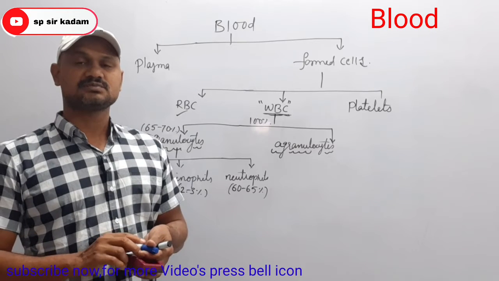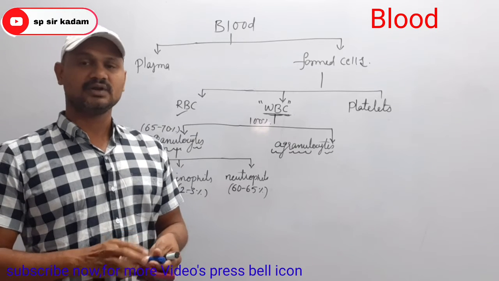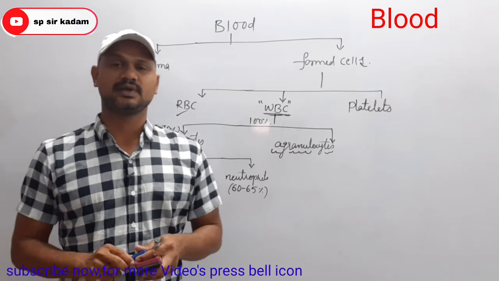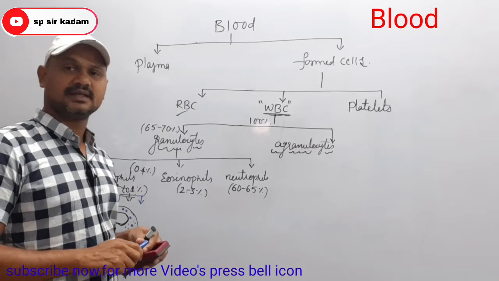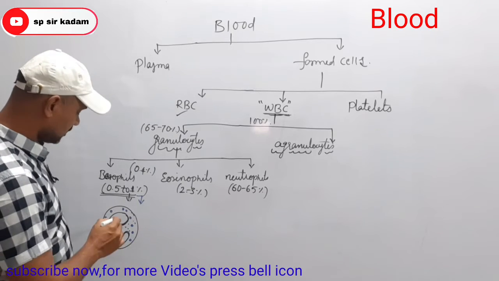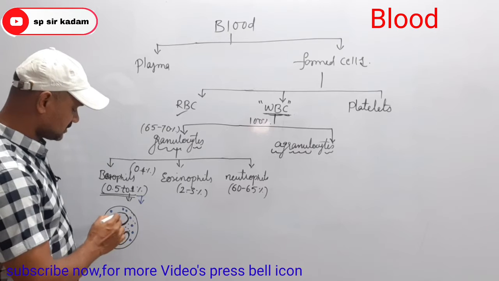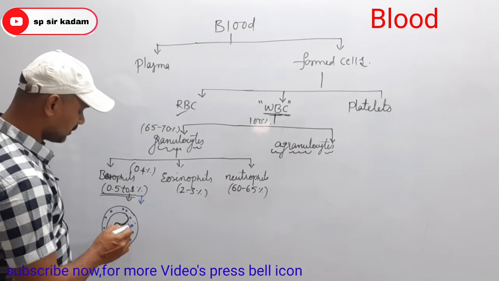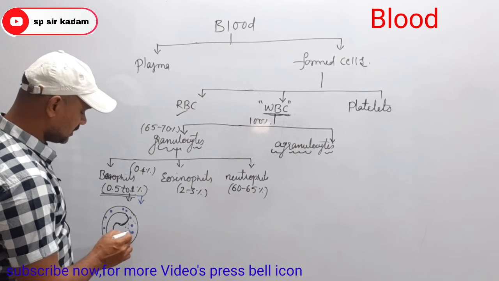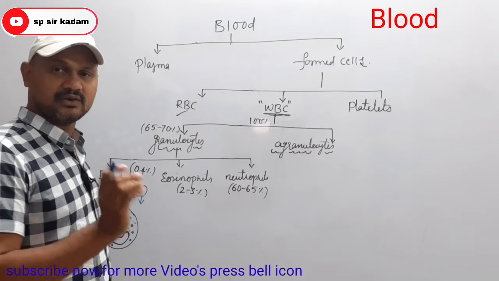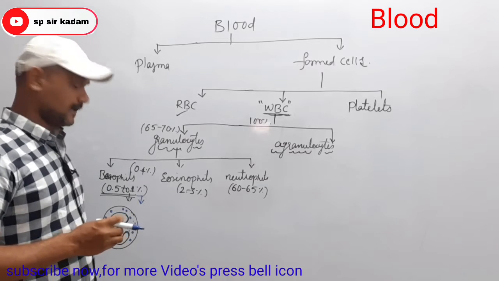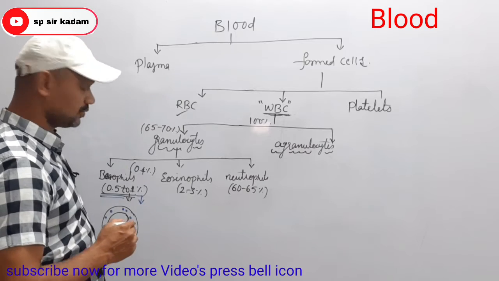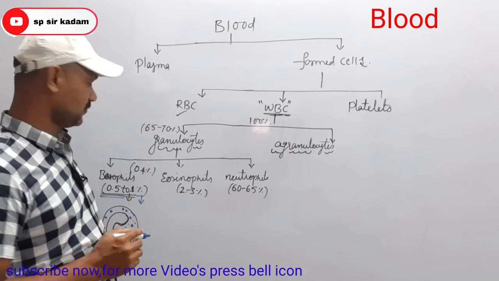So what is the main function of basophils? They are mainly involved in inflammatory reactions. The nucleus is divisible into 2 to 3 lobes, and the cytoplasmic granules are very few in number and irregular in shape. So that is about basophils, very few in number, 0.5 to 1%.